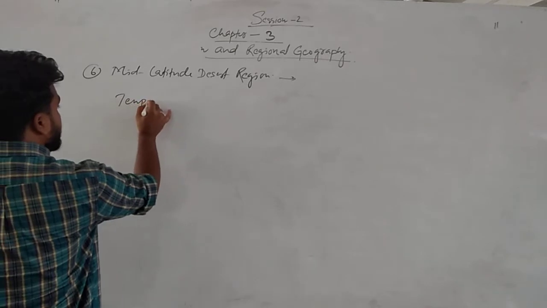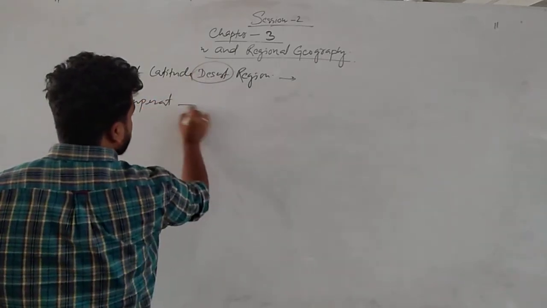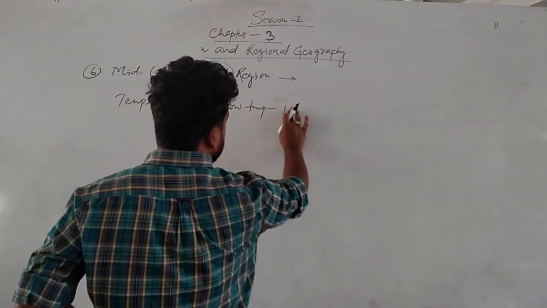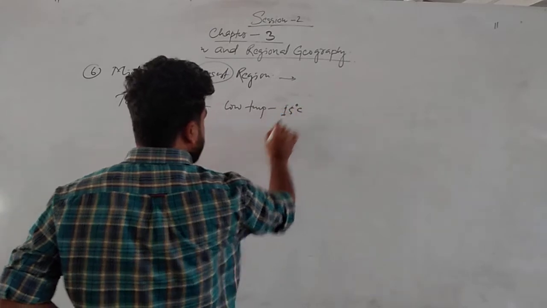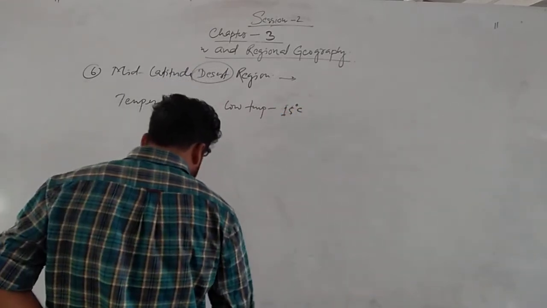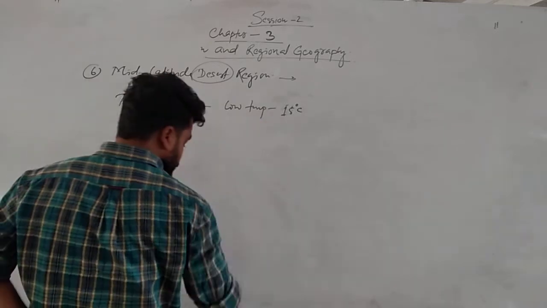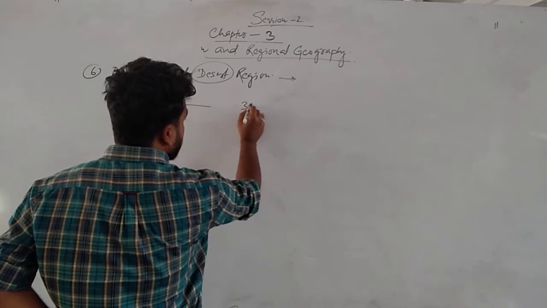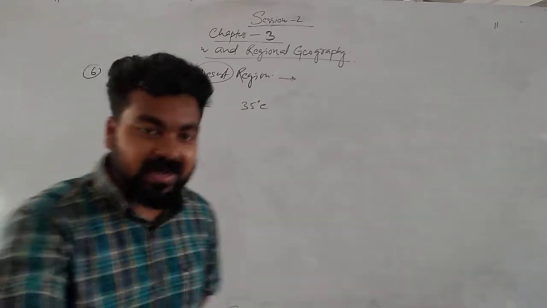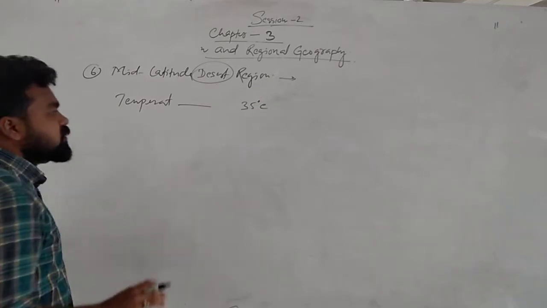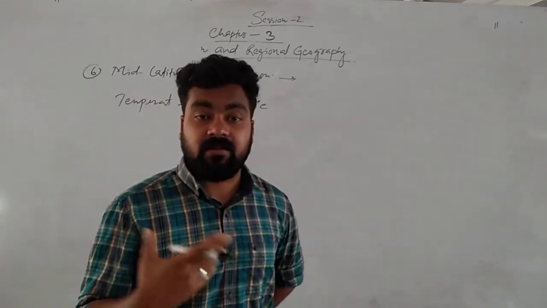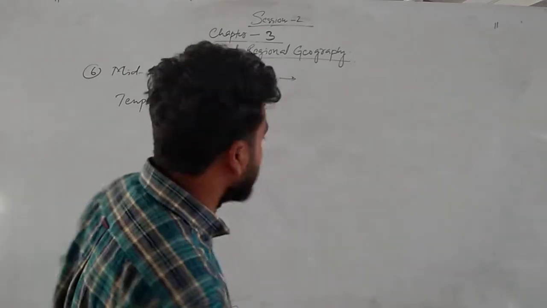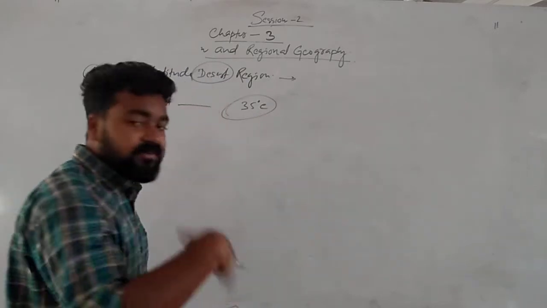Let's see what the temperature is. When we talk about the desert, we think of very low temperature, right? Generally the average temperature is 15 degrees Celsius. And in summer the temperature should be high, above 35 degrees Celsius, not low, it is high. In the tropical region the temperature is somewhat lower than the equatorial region, but it also reaches 35 degrees Celsius.